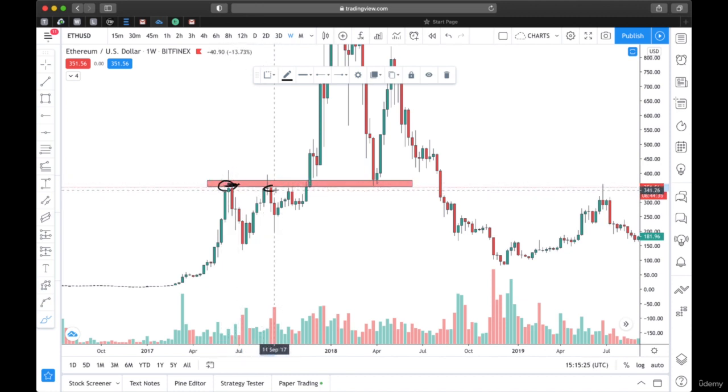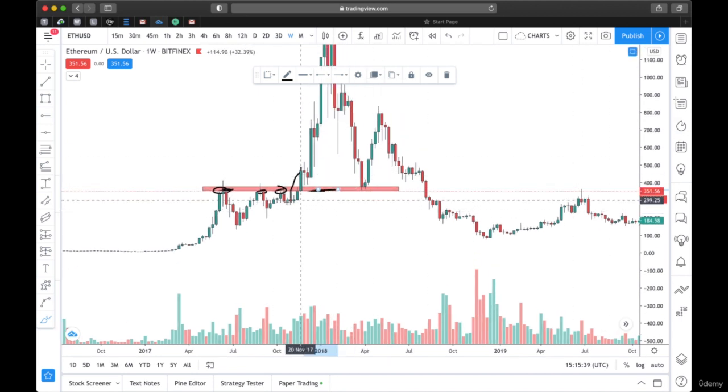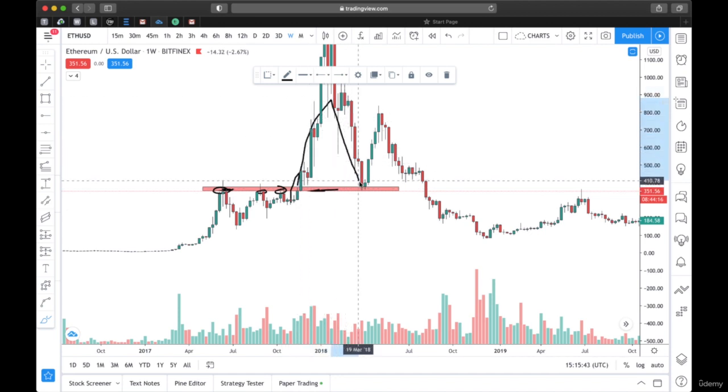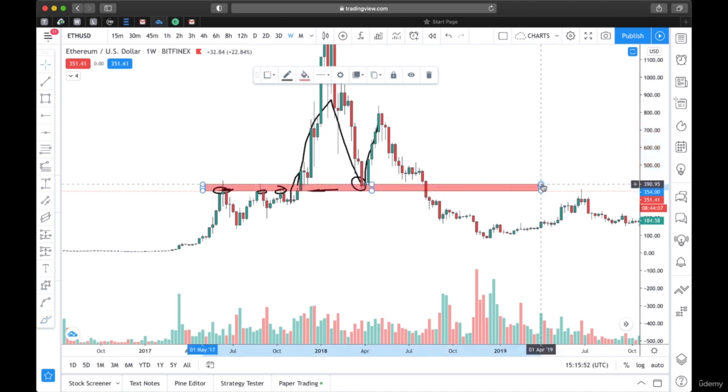When it touched it again, it came down. Remember, resistance resists the price. When it touched it again, it came down. As soon as it broke it, it started serving as support. So what used to be resistance is now serving as support. When price broke above it, you can see when the price went up, it came down to retest it. After touching it, it bounced again. So what used to be resistance became support.